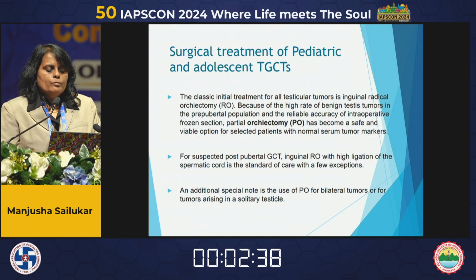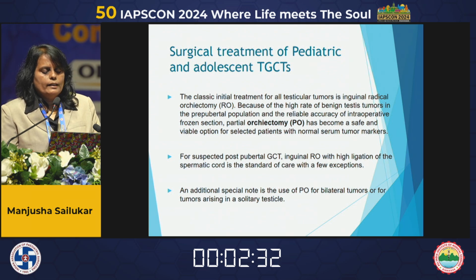For suspected post-pubertal germ cell tumor, inguinal radical orchiectomy is still the standard of care. An additional special note is the use of partial orchiectomy for bilateral tumors or tumors in a solitary testicle.